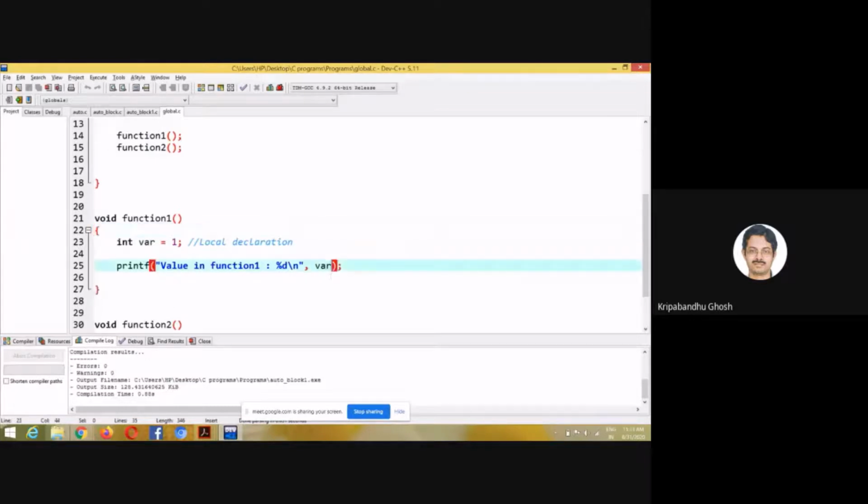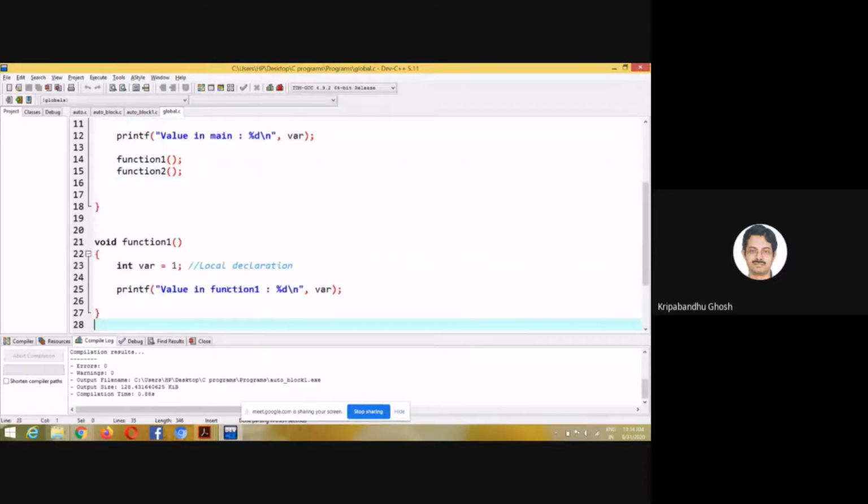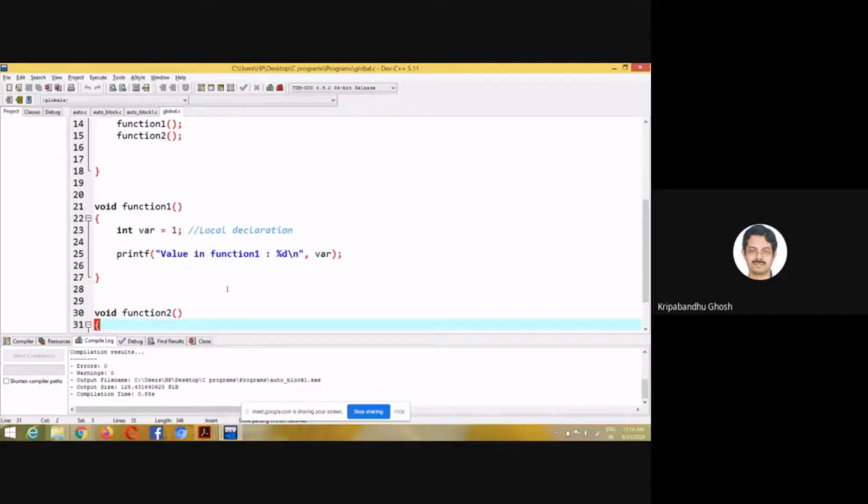So here we would be able to access this var only because the names of the variables are the same. So here name is important. In the previous example, it was not. Here the name is important. Okay.